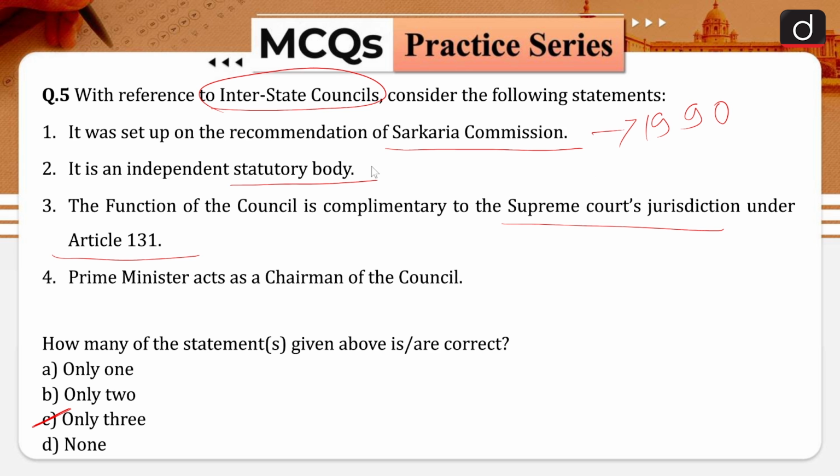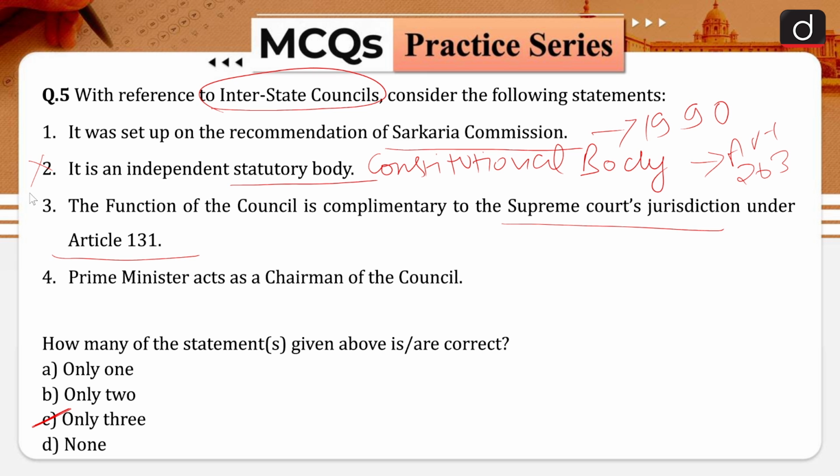Interstate Council is a constitutional body. It is not a statutory independent body, rather it is a constitutional body. And it is mentioned under Article 263 of our Indian Constitution. So basically Article 263 of the Constitution provides for a mechanism known as Interstate Council to ensure coordination and cooperation among states and also between states and the central government. And that is why your statement number 2 here is incorrect in nature.